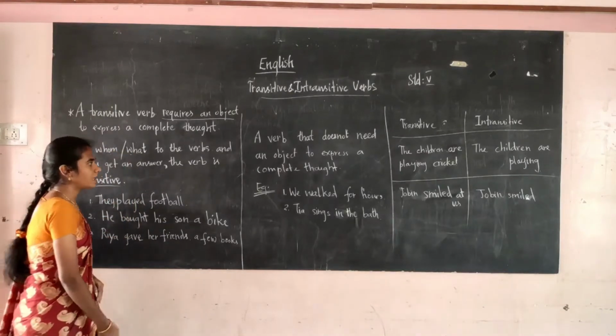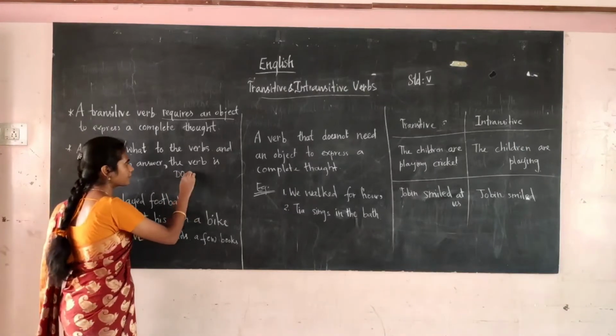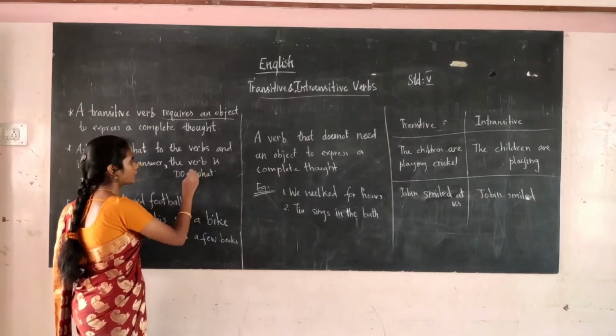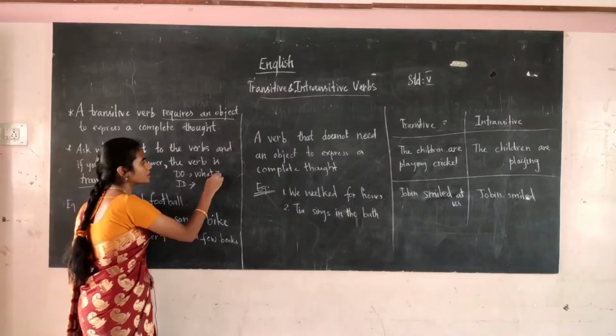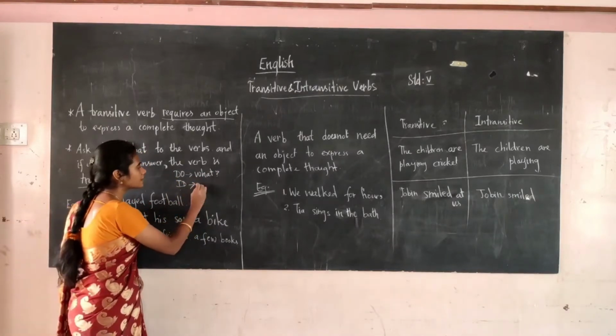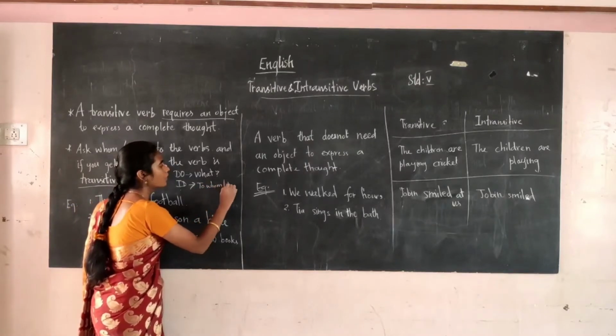Before that, what is a direct object? A direct object answers the question what. An indirect object answers the question to whom or for whom.